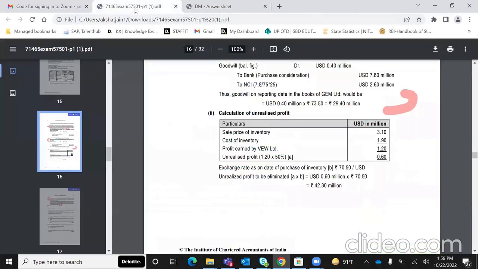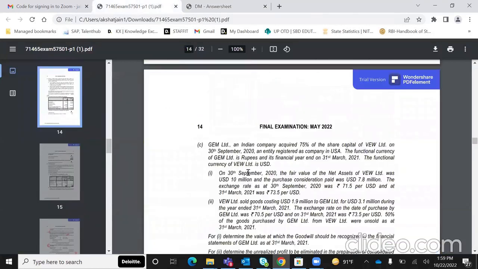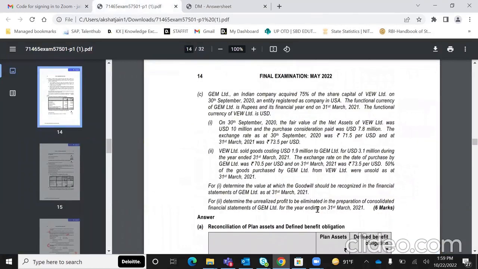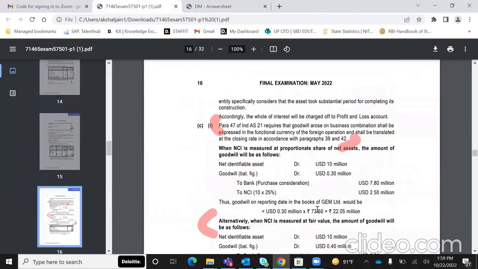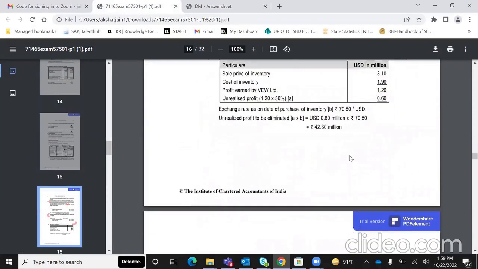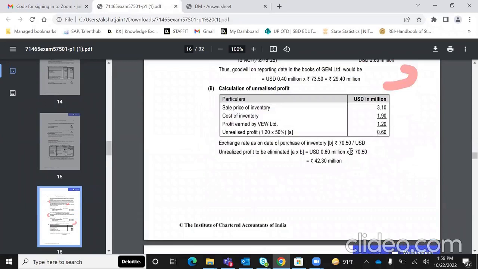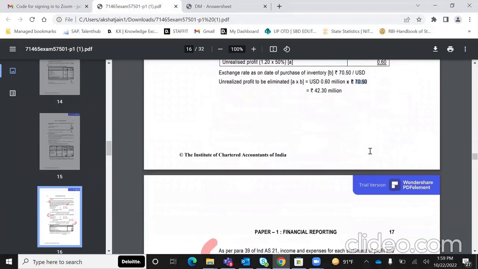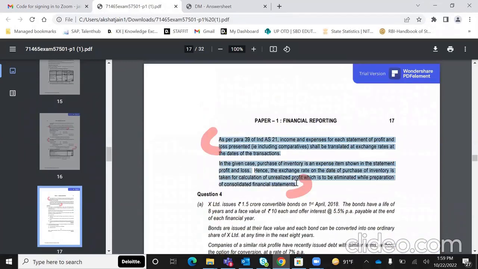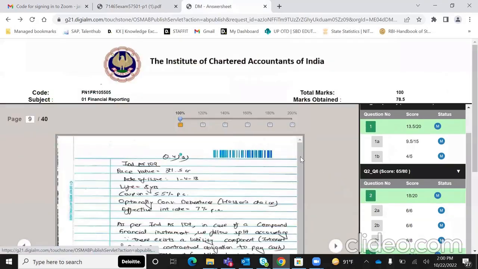I haven't written that theory because question में अगर आप देखोगे, question में बस लिखा था कि you just have to determine the unrealized profit. But what ICAI has done, they have first calculated the unrealized profit, and then unrealized profit कौन सी exchange rate पे उसे आप eliminate करोगे. They have justified that also, so you all can keep this in mind to score more marks.